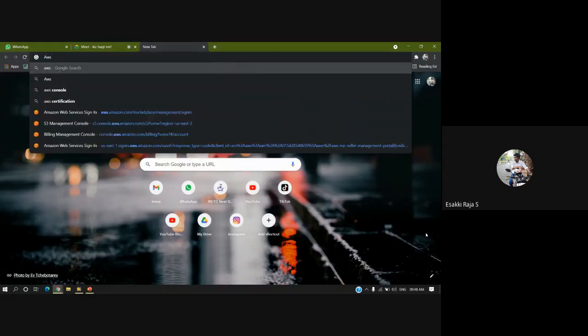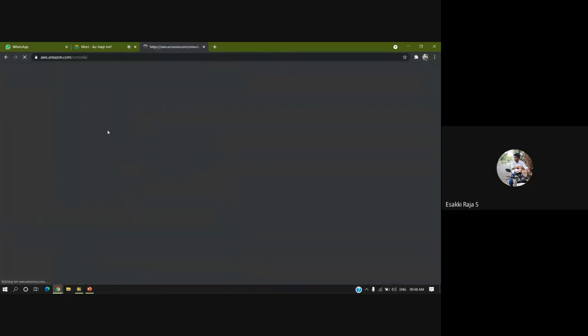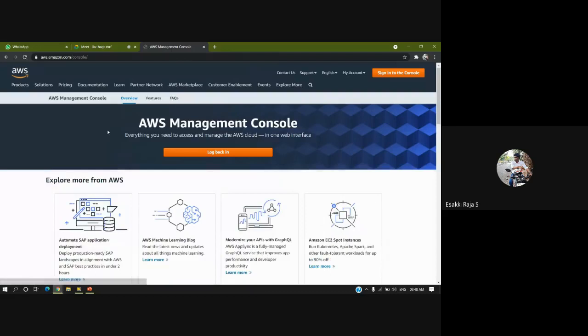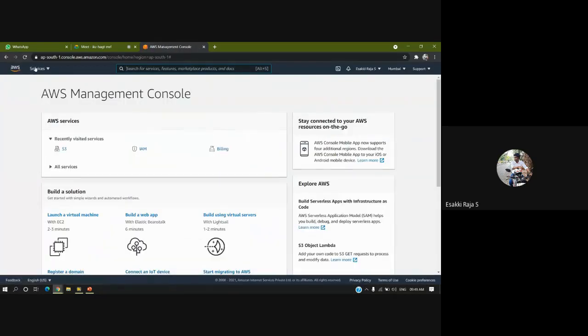Let me open Amazon Web Service. I'll search for AWS console and open the first link. To use this AWS, we have to create a login, and even for a free version we have to pay some 1 or 2 rupees. That's it. If you have a credit card, we can get a login and directly make use of this. I'll just log in with my account. Yeah, it's actually directly logged in.